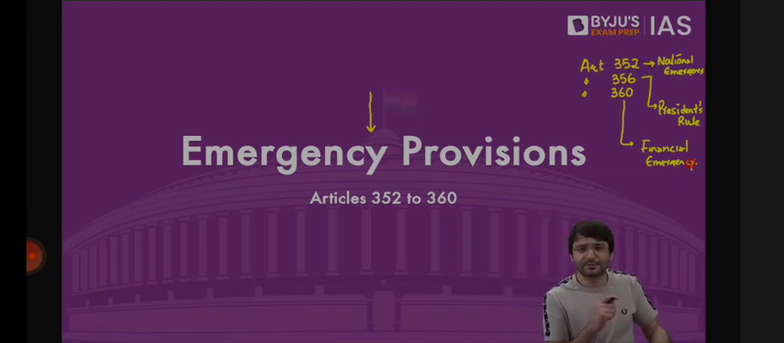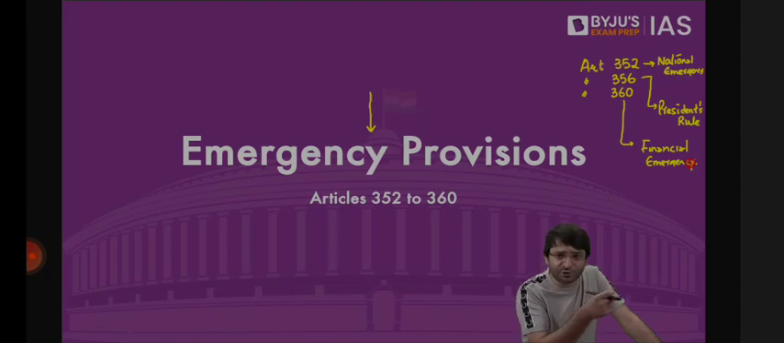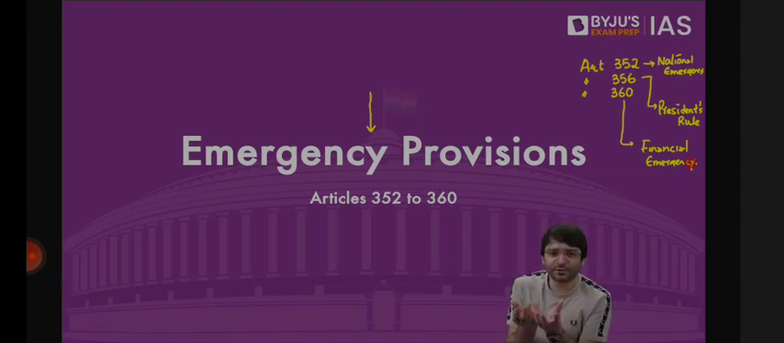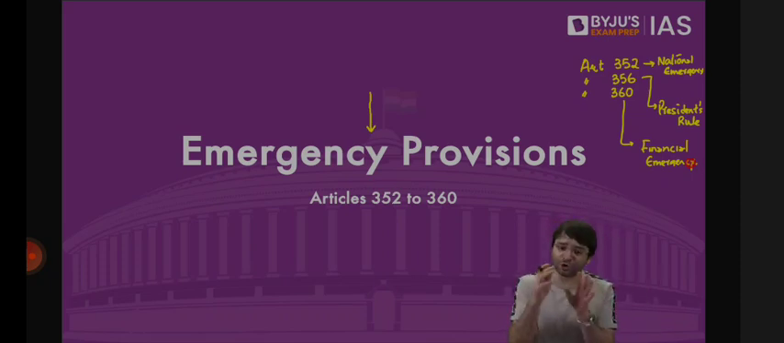Clear? The Australian constitution, which is also federal, can never become unitary. The US constitution, which is also federal, can never become unitary. The Indian constitution, which is federal, remains federal in normal circumstances. The moment there is some abnormality, our constitution changes its form and becomes a unitary constitution. What are those features which convert the Indian federal constitution into a unitary constitution? Those provisions are emergency provisions.